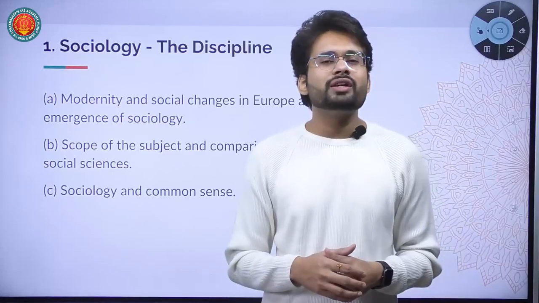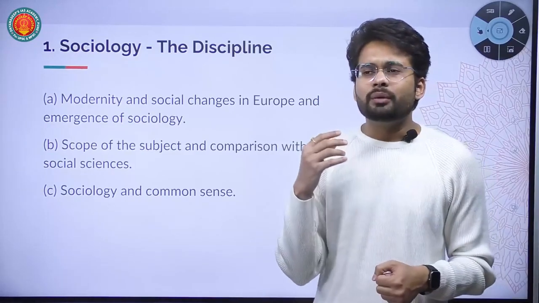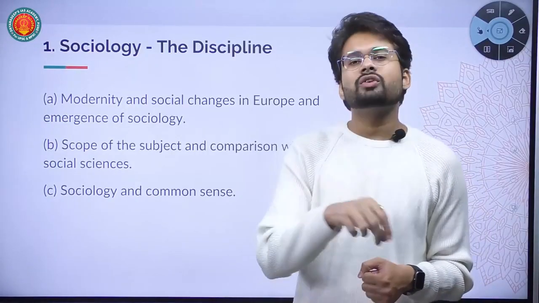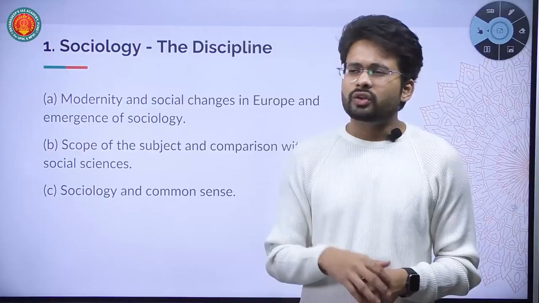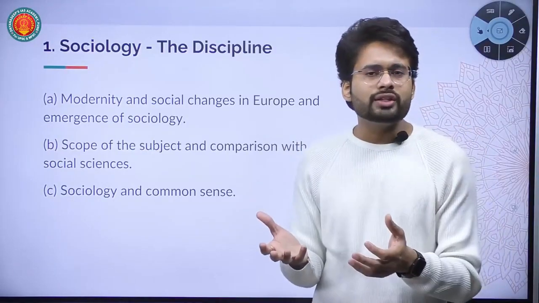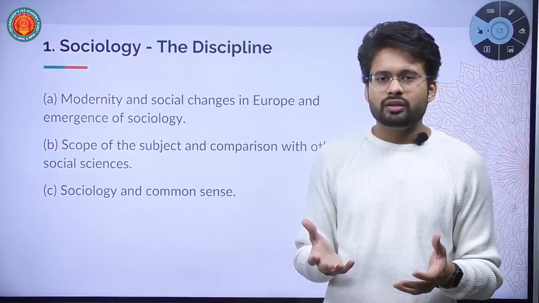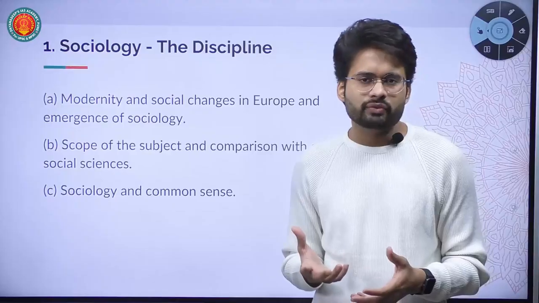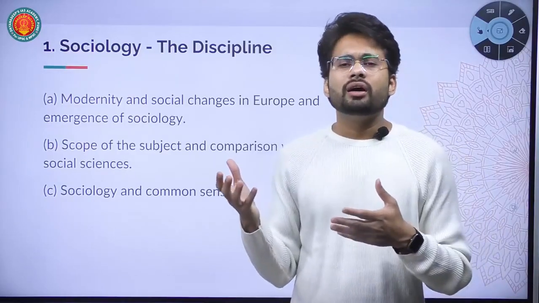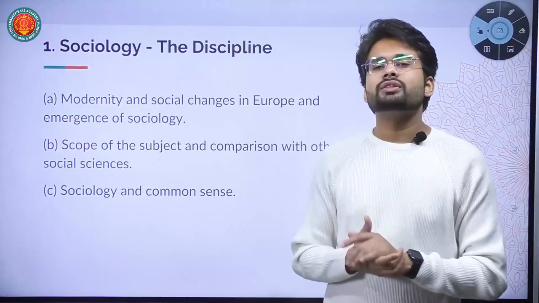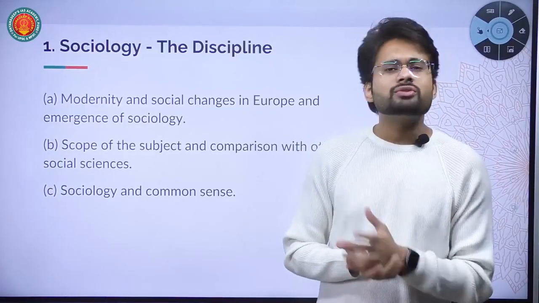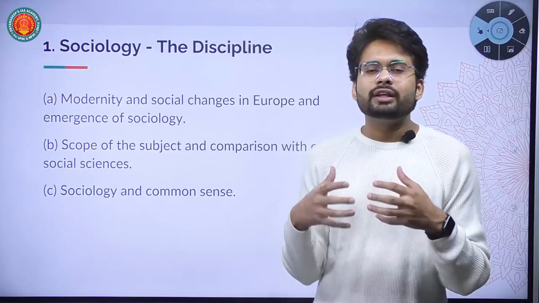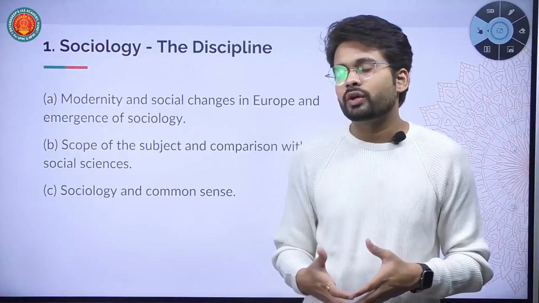And in the C part, we are going to discuss how sociology is principally distinct from common sense, but relies on common sense for its sociological knowledge. Common sense is actually the body of knowledge of any layman, right? Any observation by a layman which has no scientific basis, which is based on prejudices, even biases, naturalistic observation, not scientific observation. But many times common sense helps sociology in developing the sociological understanding of social phenomena. We are going to study that.